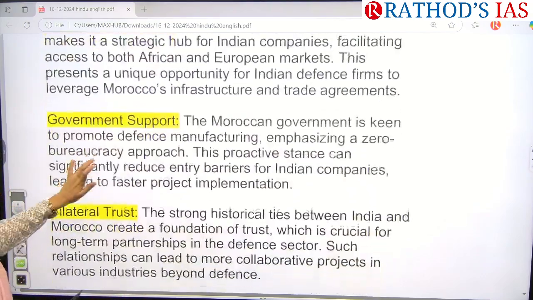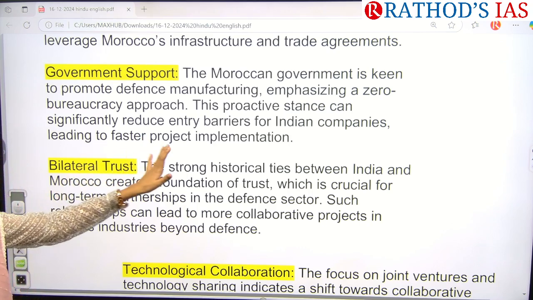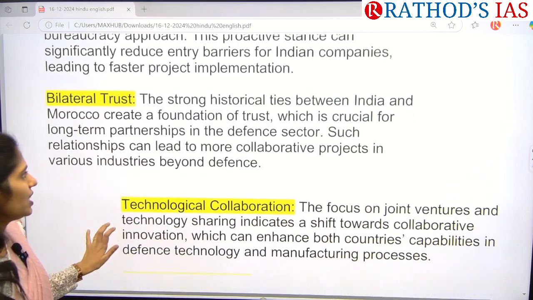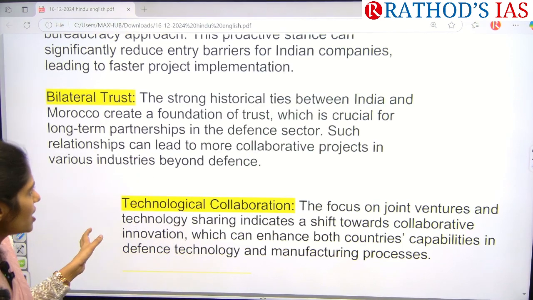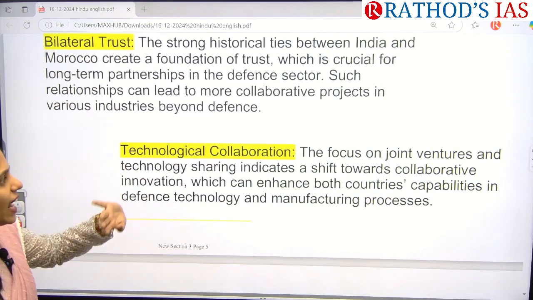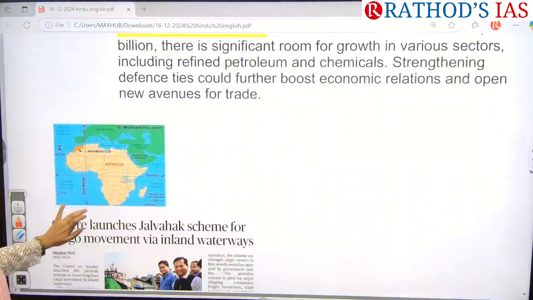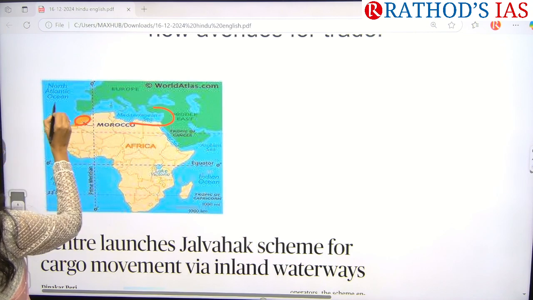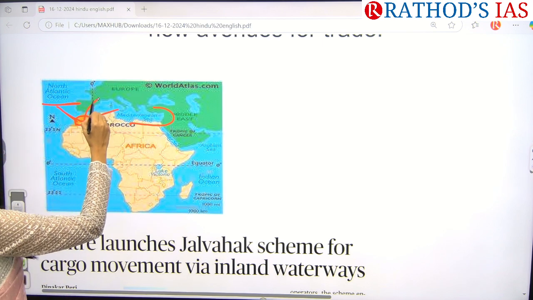Next, the Moroccan government is keen to promote defense manufacturing. Because of that, they are providing a zero bureaucracy approach, which reduces entry barriers for Indian companies into Morocco. And because of this agreement, it will also improve bilateral relations and trust between India and Morocco, so that we can have more collaborative projects in the future. Okay, so here we have Morocco. This is the Mediterranean Sea and this part is Morocco, and here we have access to both the Mediterranean Sea as well as the Atlantic Ocean, and it is very near to Europe.